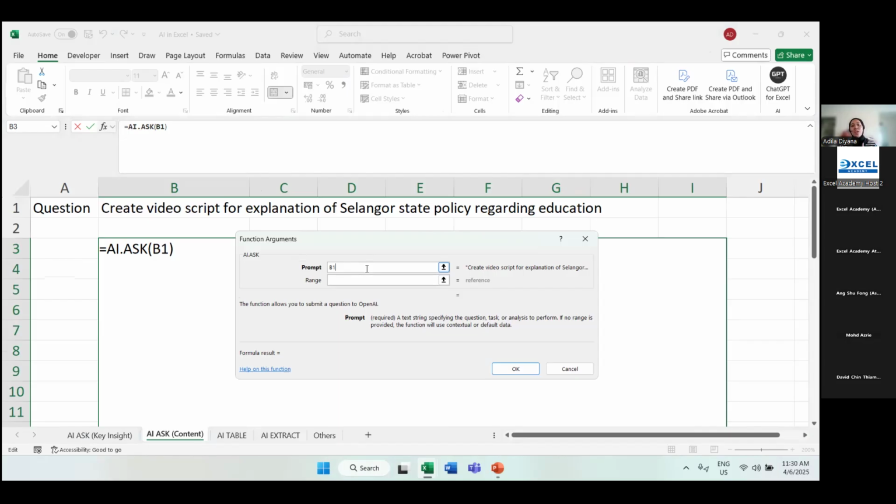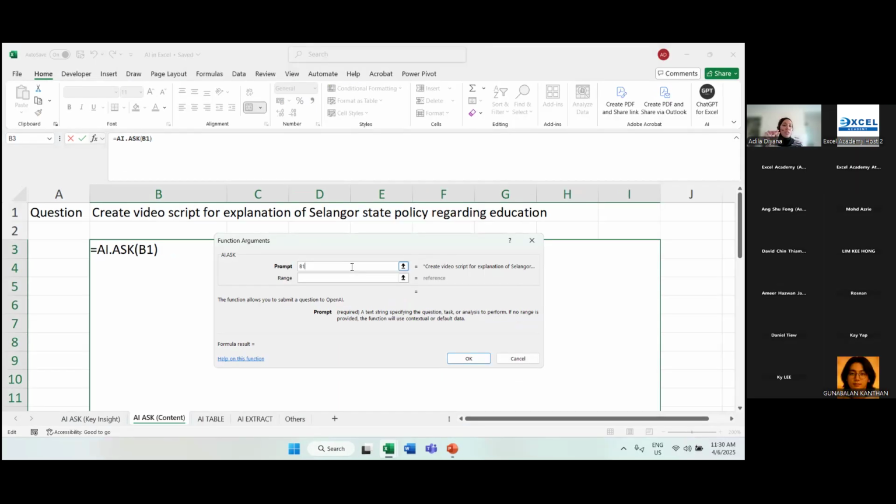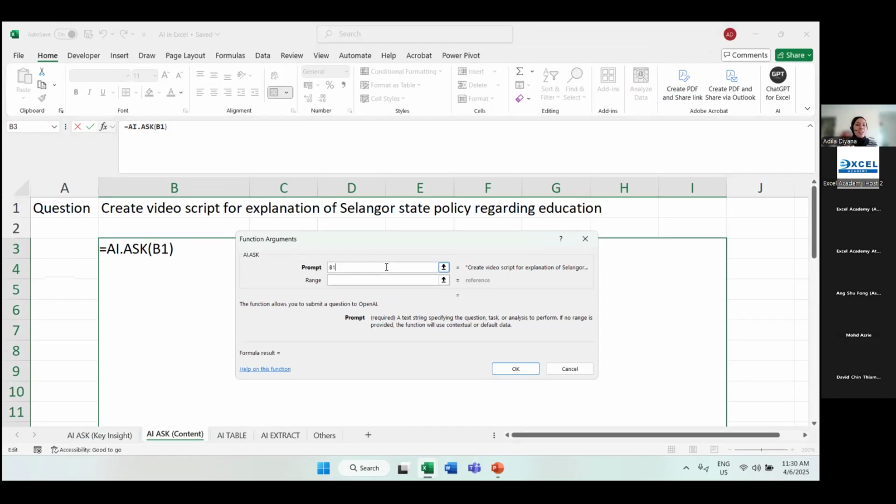So this is just to show you the versatility. It's very versatile. You can either type dalam prompt or you can just type it out there, example in cell B1, then you just click on cell B1. And then range over here is not a must, because when you open the AI.ASK box, you can see only prompt is in bold color, meaning prompt, like it or not, you can put something in there. But range, not necessarily. Tadi, because we want to find key insights from the data, then yes, we are using the range. But now, when we want to ask for content, we don't really have any range of data. We just want to ask some opinion from AI. Therefore, we only use prompt, okay?